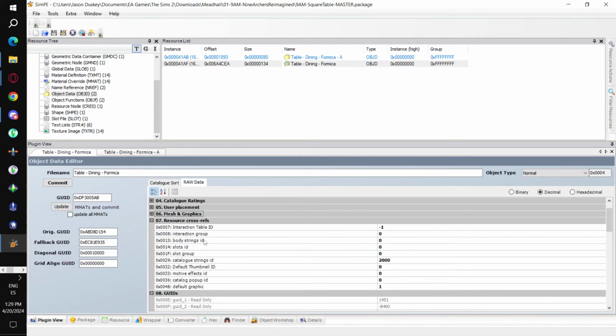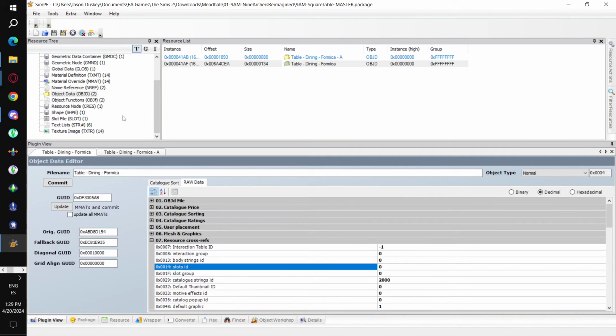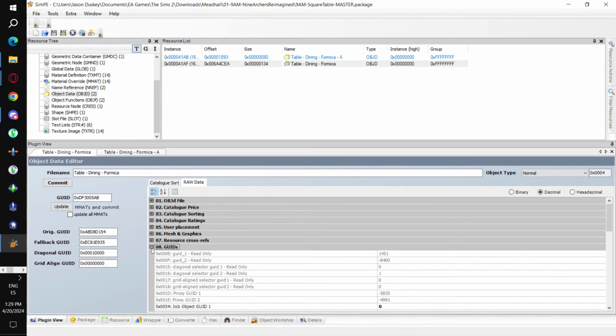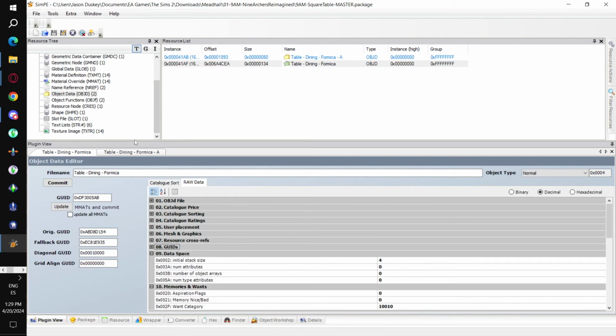Then cross references, this coordinates with the T tab, and it coordinates with the slots. And those are the important parts of that. There are a couple of other things that are good to know, but we won't mess with those that much. And those are the 2 non-scene graph resources. There are more, but those are the ones that a new object creator should be aware of.